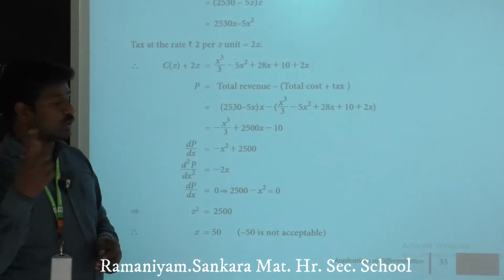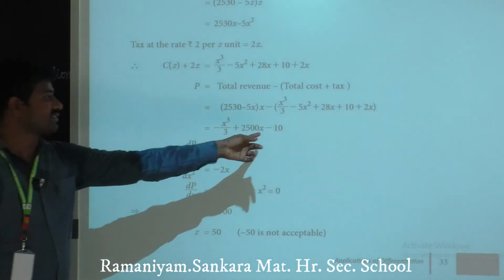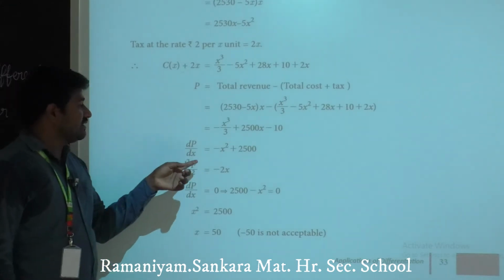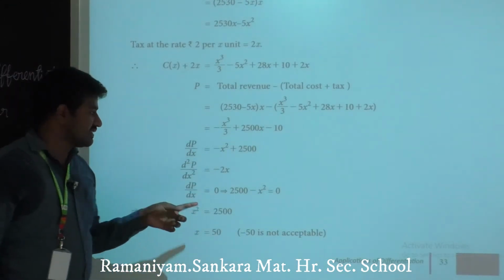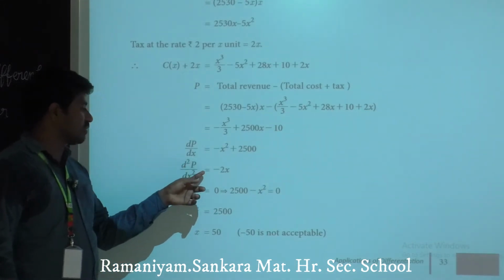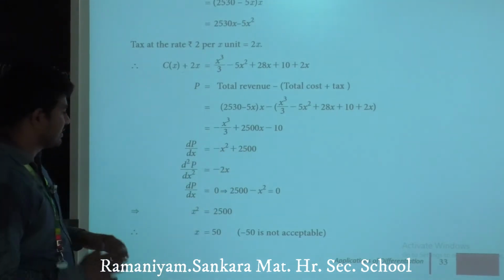Differentiation of x is 1, so 1 into 2500 is 2500. Clear? Next, we differentiate again: the second derivative d square p divided by dx square equals minus 2x. The constant we leave.